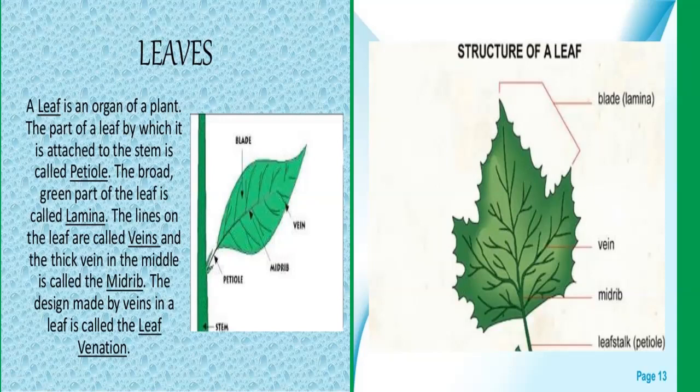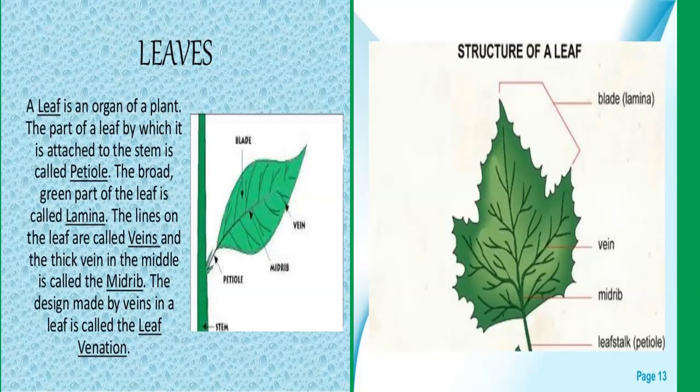There are also minute pores present on the surface of the leaf, which are called stomata. Stomata are very small. We cannot see them with the naked eye. The function of stomata is to help in the exchange of gases. They also allow excess water vapor to be removed from the surface of the leaf, which is known as transpiration.